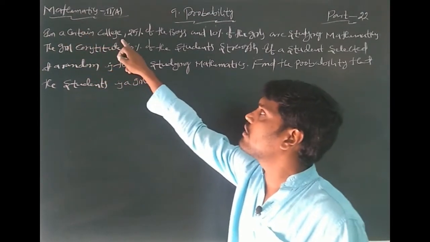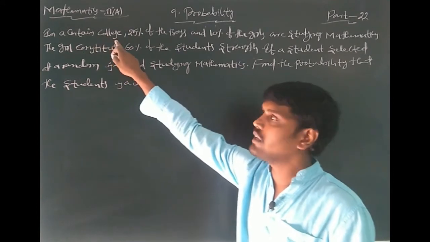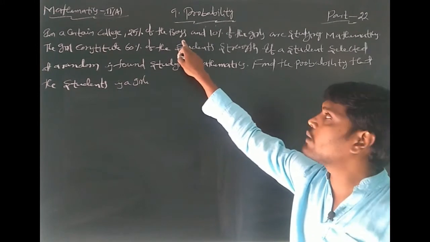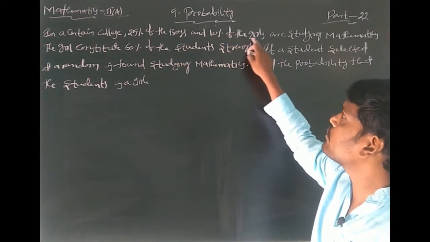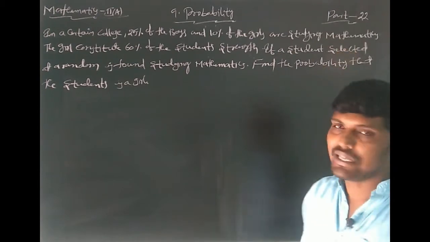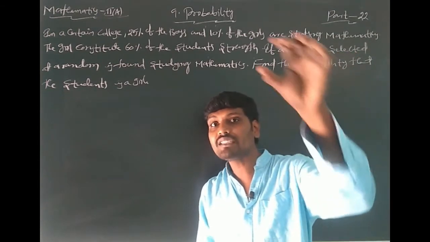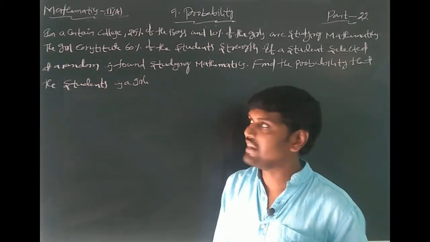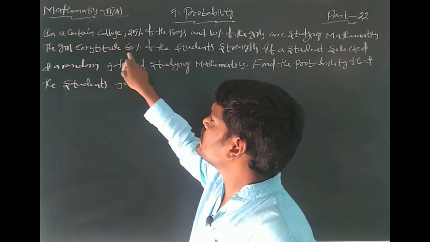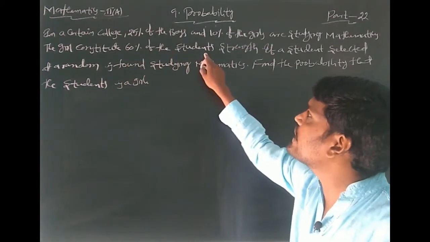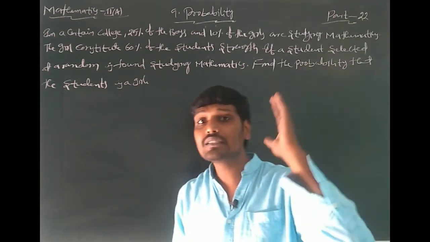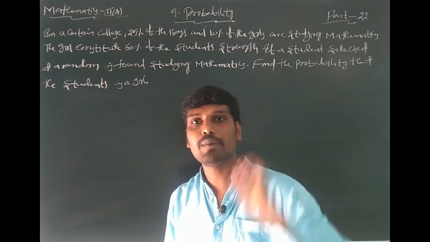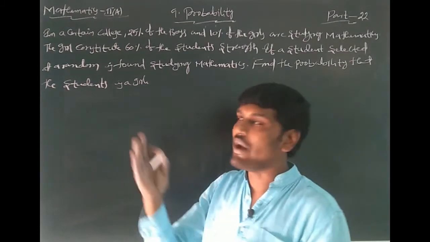In a certain college, 25% of the boys and 10% of the girls are studying mathematics. The girls constitute 60% of the students' strength, that is, 60% of the total strength are girls, and the remaining are boys.